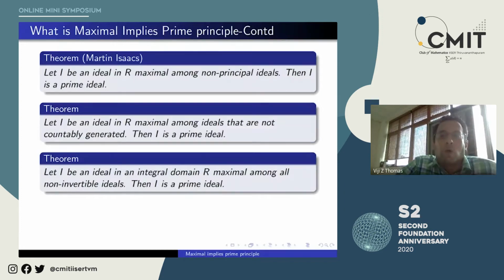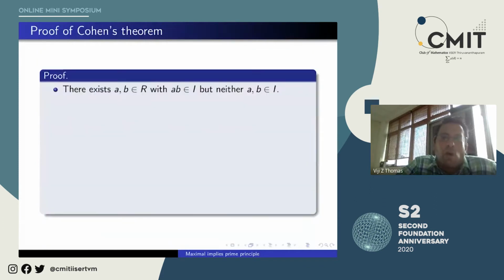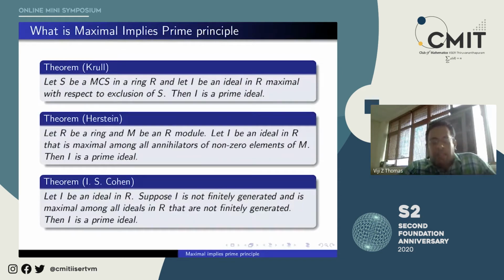Okay, so as I said, since this principle is not brought out in textbooks, it is good to know this principle. So let me begin with the proof of Cohen's theorem. Let me again show you what Cohen's theorem is, so that we are sure. And I'll give you a moment to read it.